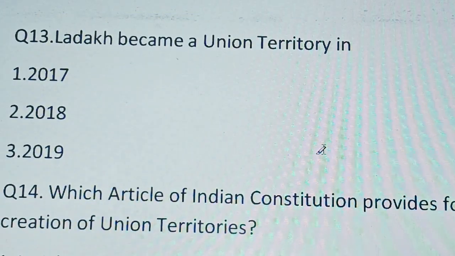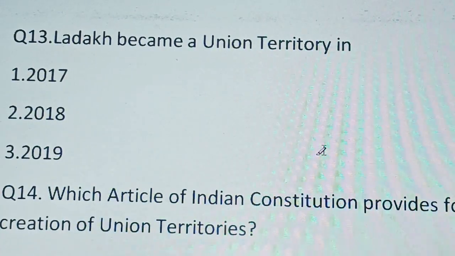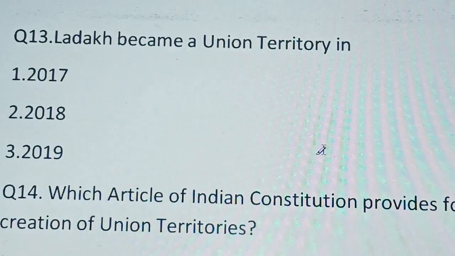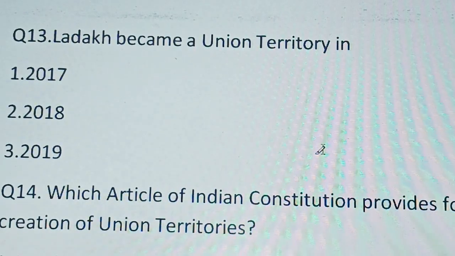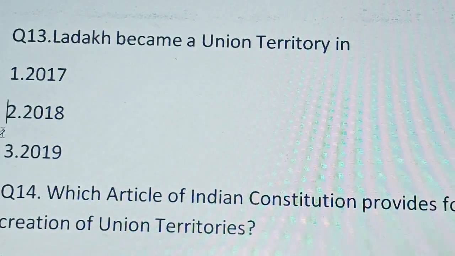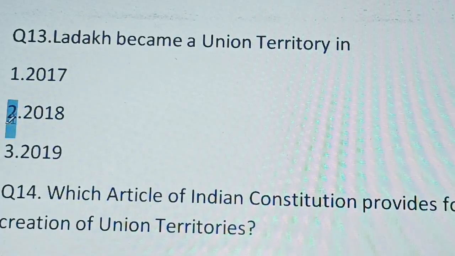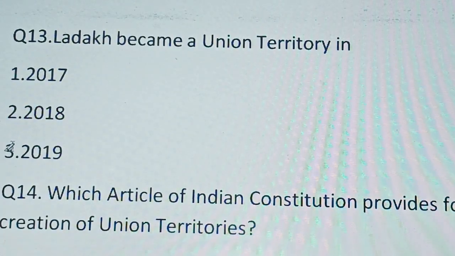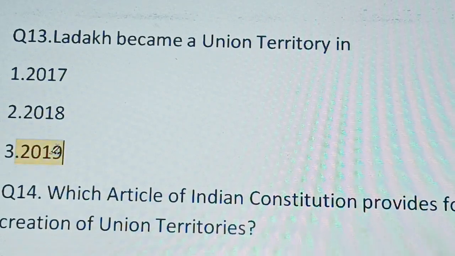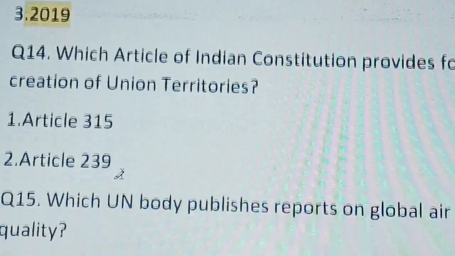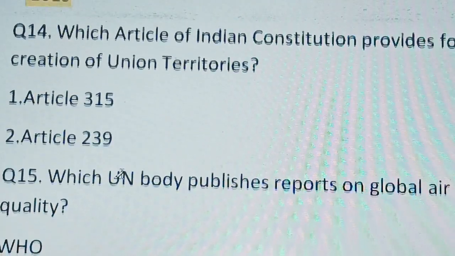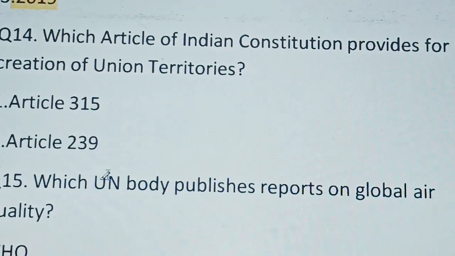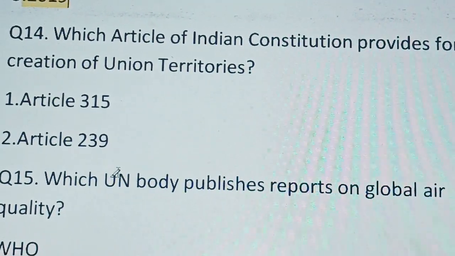Next, Ladakh became a union territory in. I don't think anyone won't know the answer. Definitely it will be 2019. So the third option will be correct. Next, which article of the Indian Constitution provides for creation of union territories?